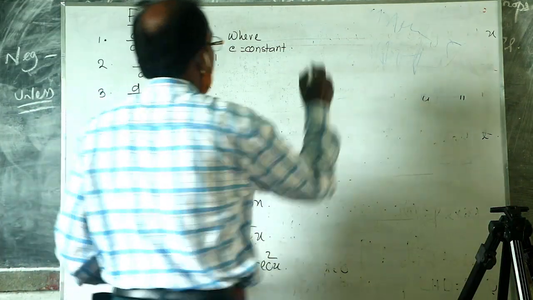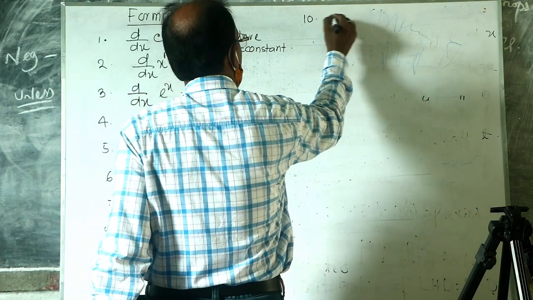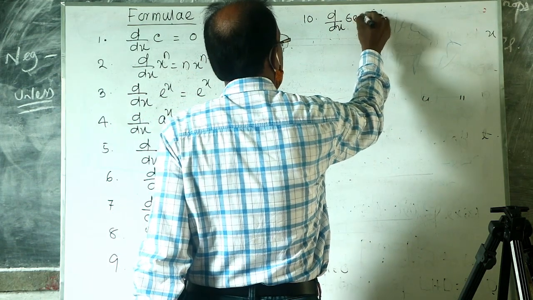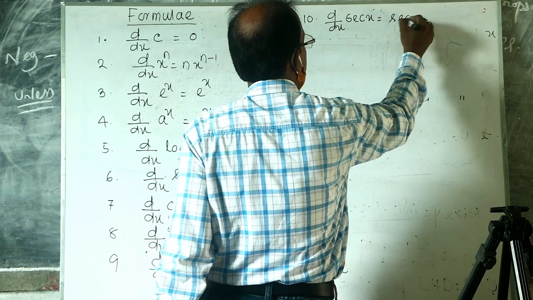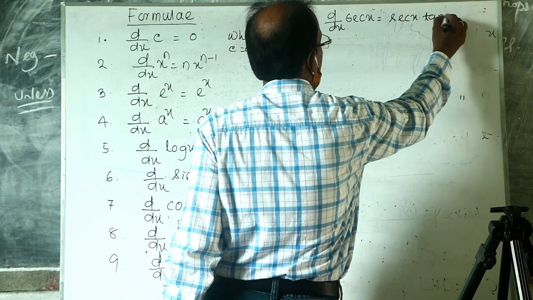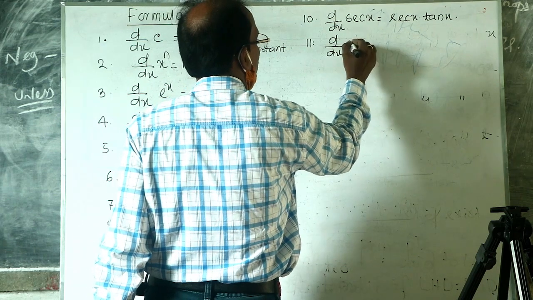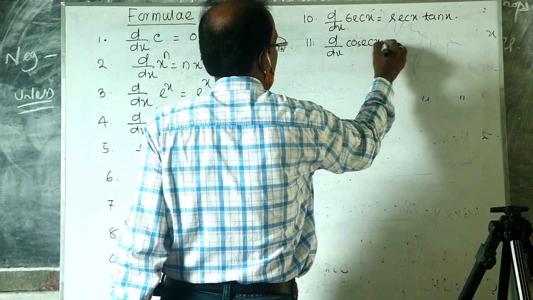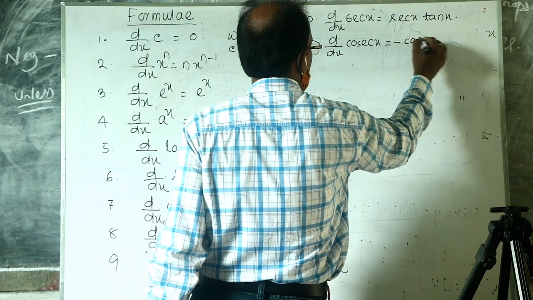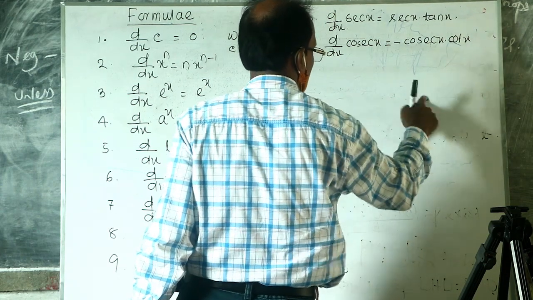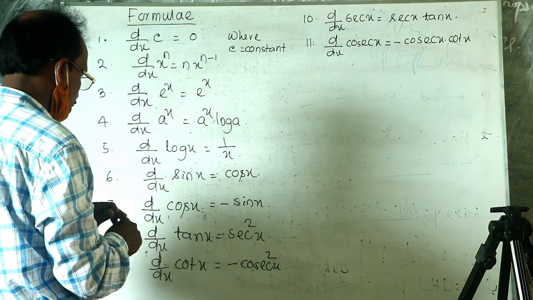And then derivative of sec x is equal to sec x into tan x. Derivative of cosec x is equal to minus cosec x into cot x.